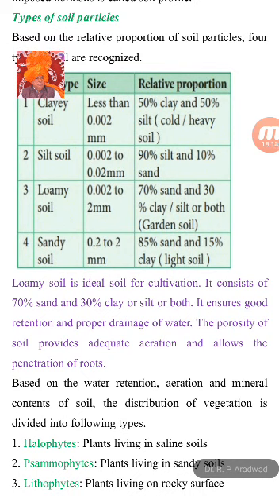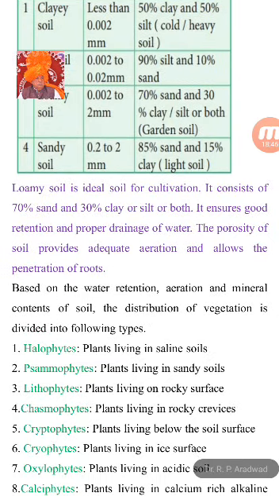Based on the water retention, aeration, and mineral contents of the soil, distribution of vegetation is divided into different types. So based on the water retention property of the soil, aeration of the soil, and minerals found in the soil, vegetation is distributed differently in different soils, according to the quality or quantity of the soil.